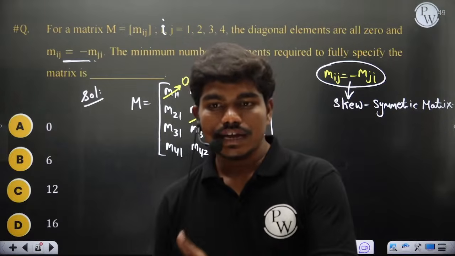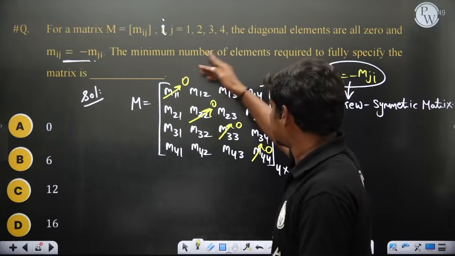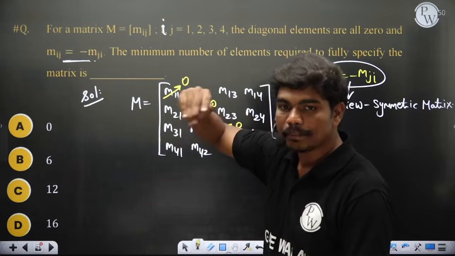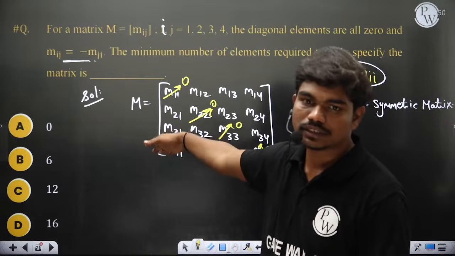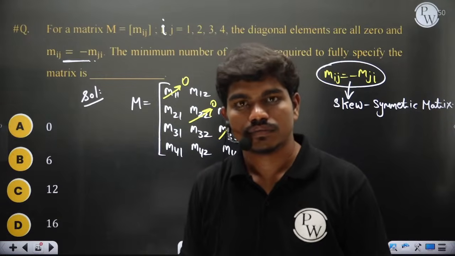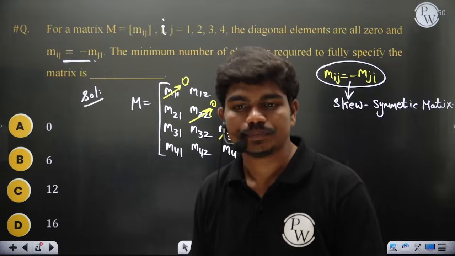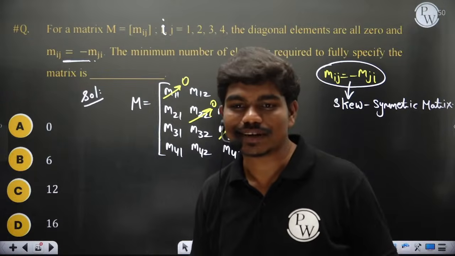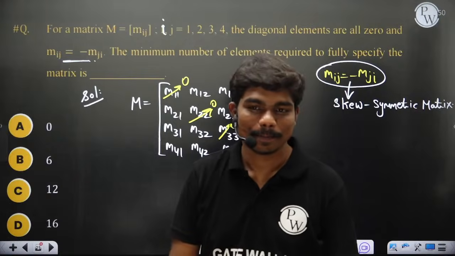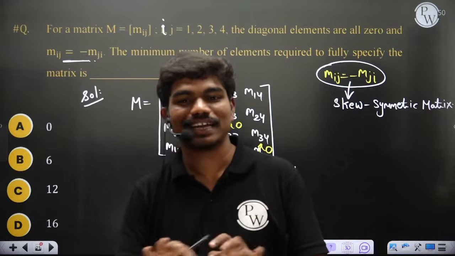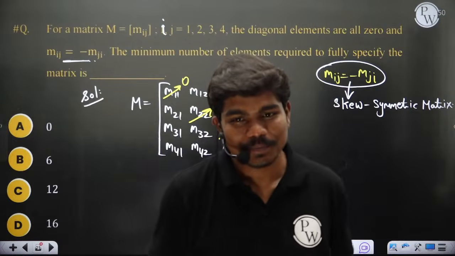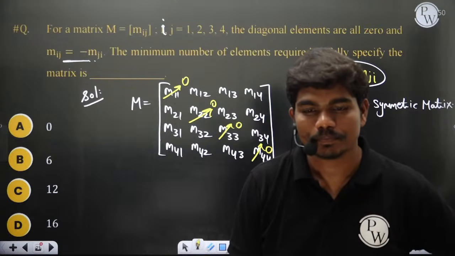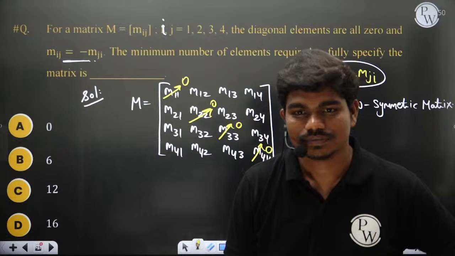If this matrix is skew symmetric, then I need not give you information about the diagonal elements because you know that it is 0. Yes or no, please type in the chat box.